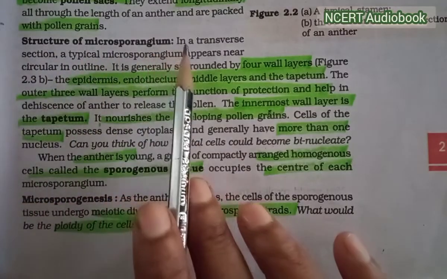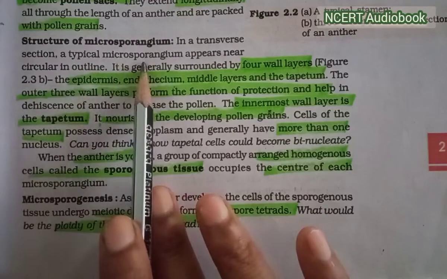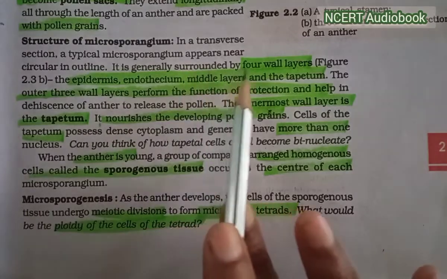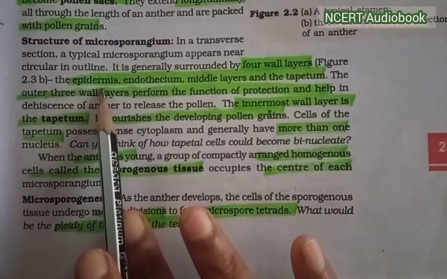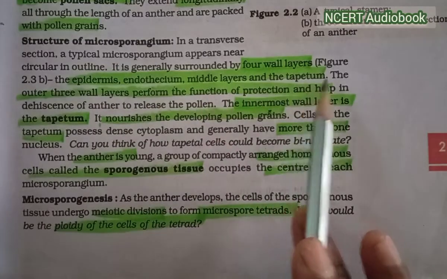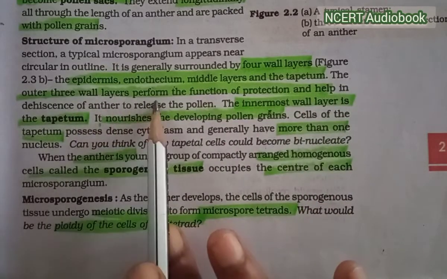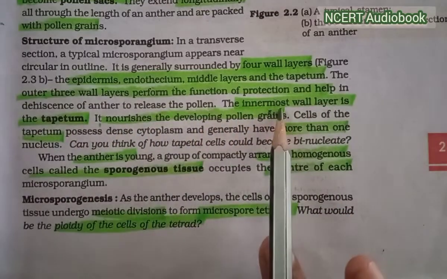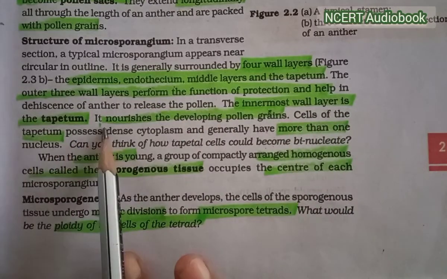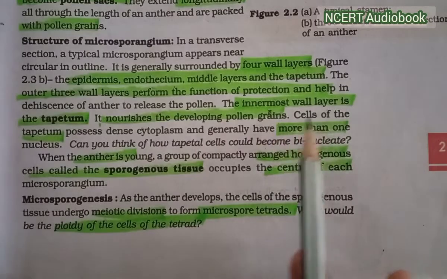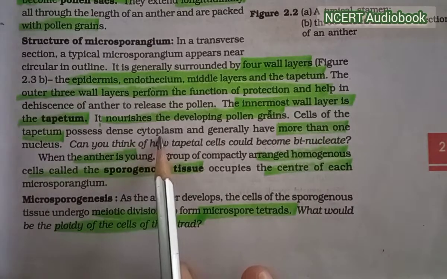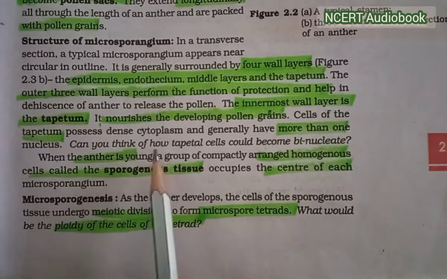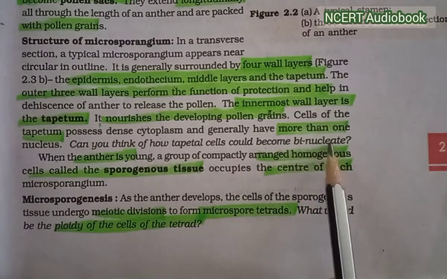Structure of microsporangium. In a transverse section, a typical microsporangium appears near circular in outline. It is generally surrounded by four wall layers: the epidermis, endothecium, middle layer, and the tapetum. The outer three wall layers perform the function of protection and help in the dehiscence of the anther to release the pollen. The innermost wall layer is the tapetum. It nourishes the developing pollen grains. Cells of the tapetum possess dense cytoplasm and generally have more than one nucleus. Can you think of how tapetal cells could become binucleated?